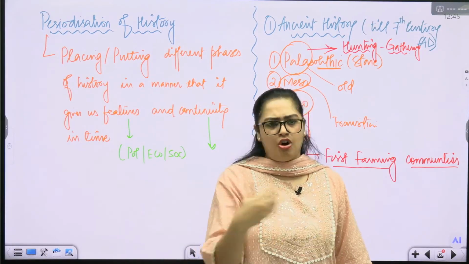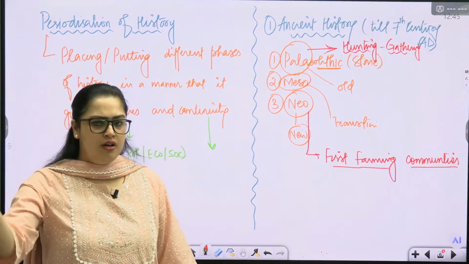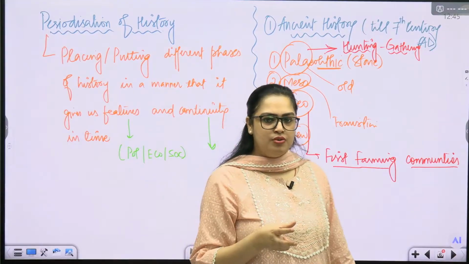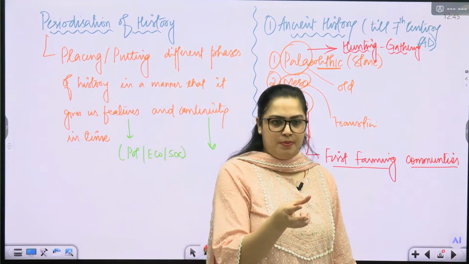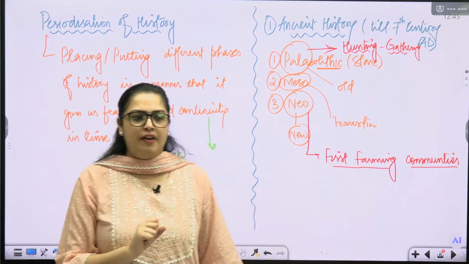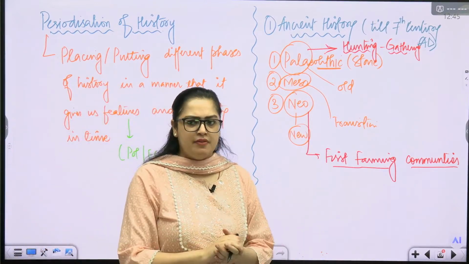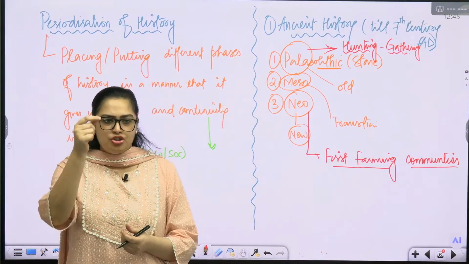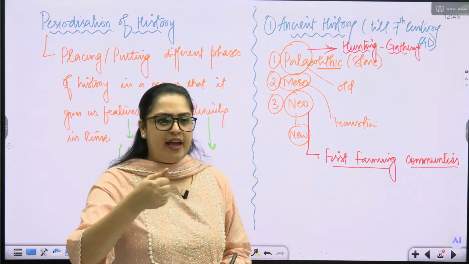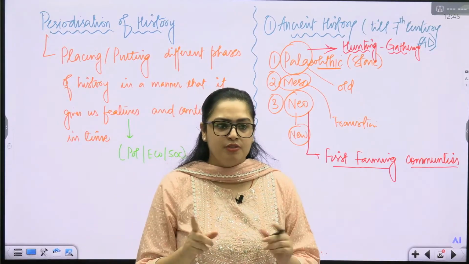Whether the tools are polished or they are simply rough. If they are rough, meaning that it is taken from the riverbed, somewhere else, started using for some things. If they are polished, that means humans have started to now understand that if we need our tools, we also keep them in a proper shape, good shape. That is the first thing. Also, second thing, if I say that I have got two tools, पहला जो tool है, first tool is a big one and no proper shape is given, but the second tool is a smaller one with a sharp tip and a proper, let us say, core part of it, from where I can hold it and then crush the material, is properly made. What do you think is more advanced? Which one is more advanced?